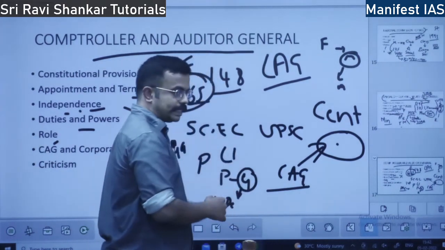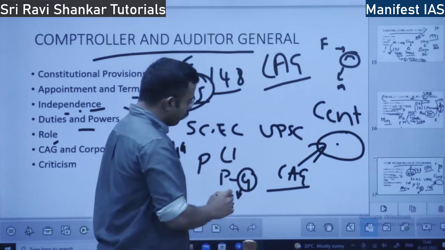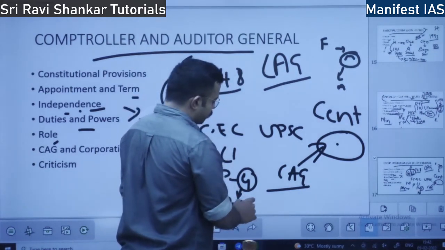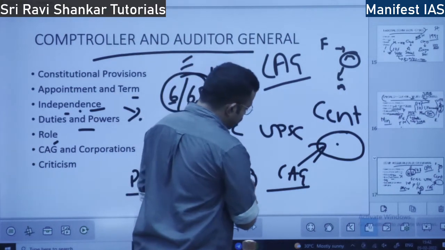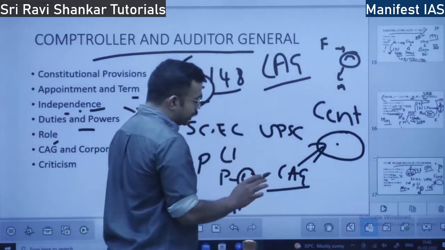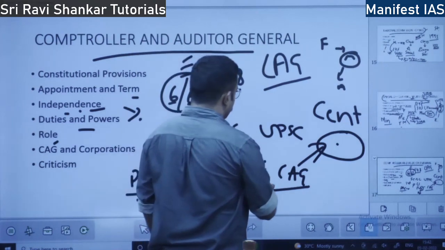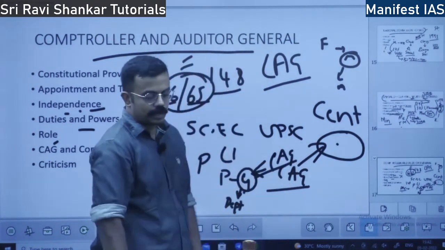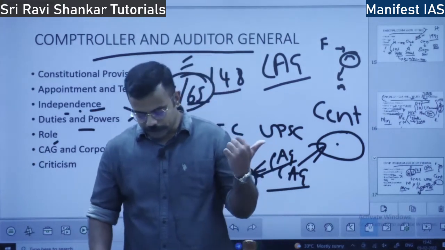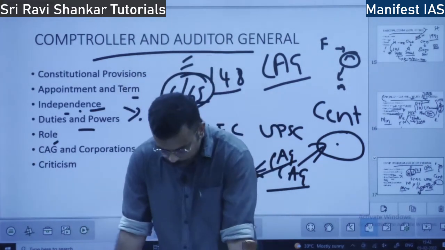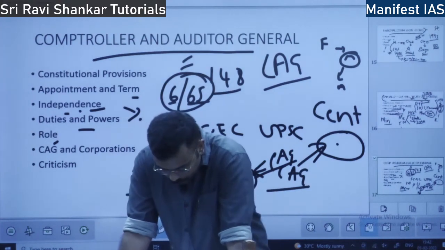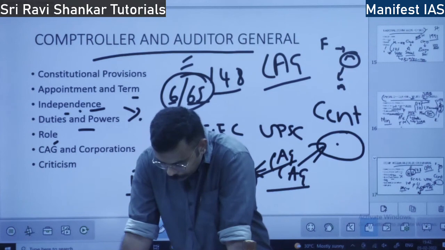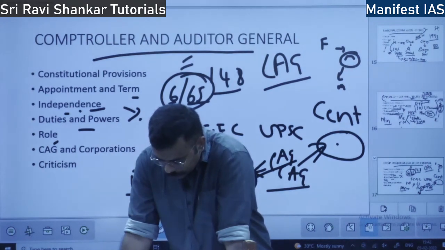Earlier it was the CAG who was maintaining the accounts. However, later it was transferred to the Ministry of Finance, Department of Accounts. So whether the money has been properly spent, that is monitored by whom? That is monitored by CAG. Whether each rupee is spent properly is monitored by CAG. So this is the major role of CAG.